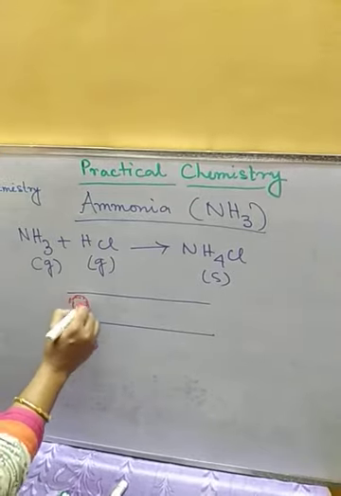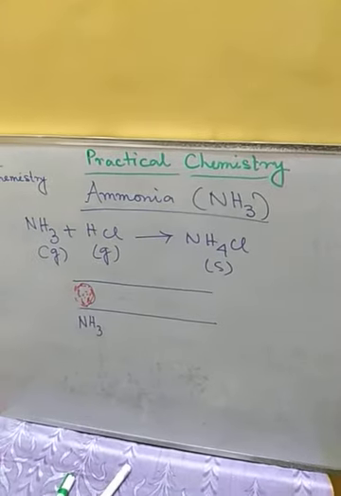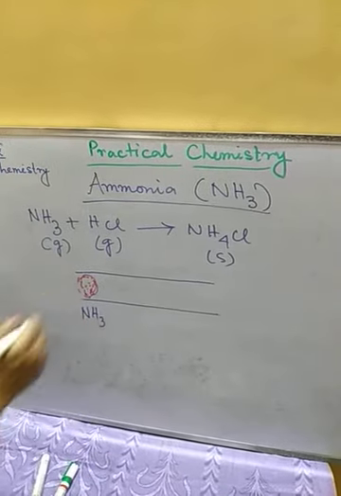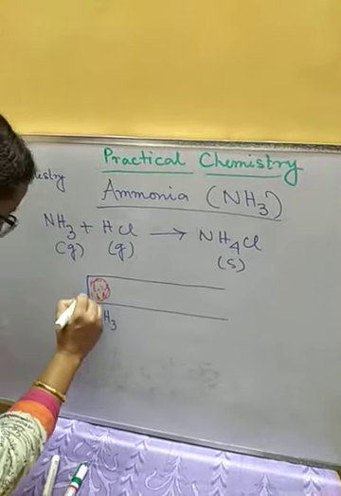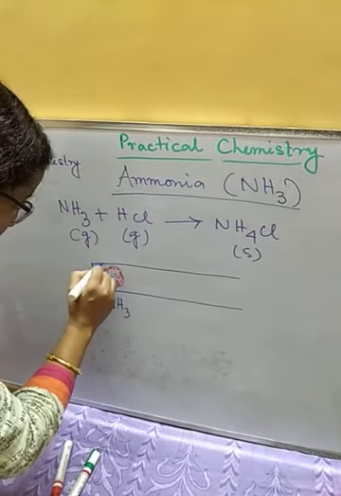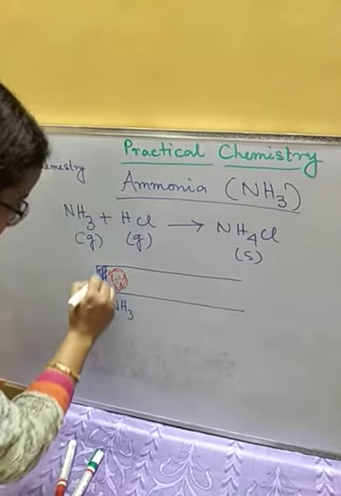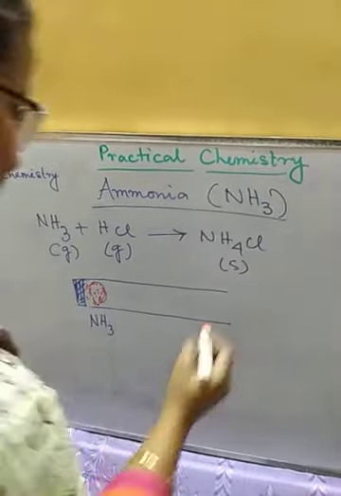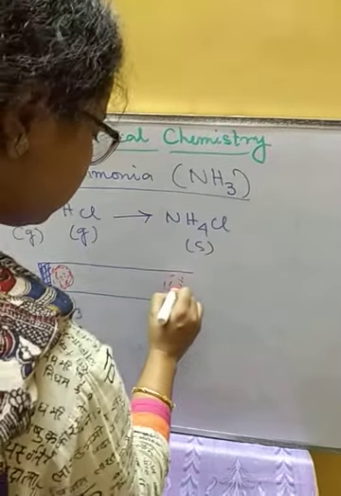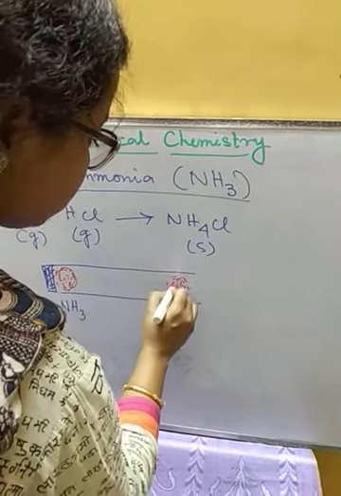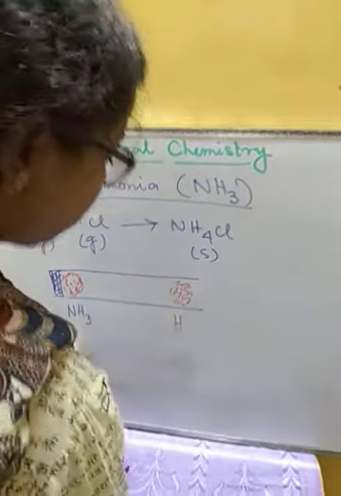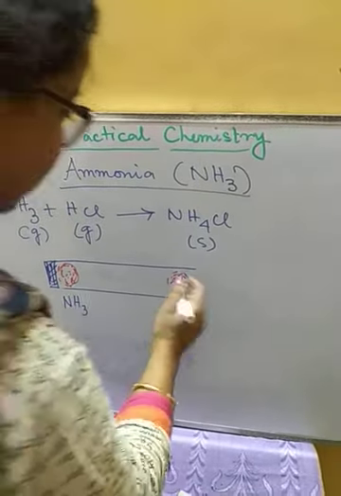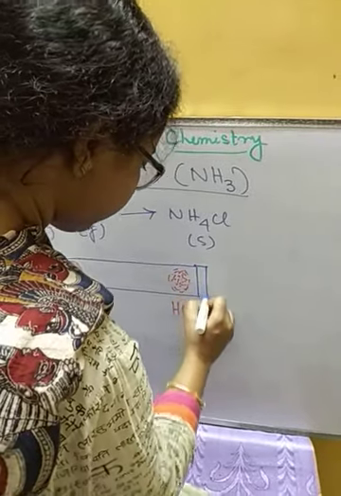After placing this, we will seal this end with a cork. Now we will take another cotton ball soaked in concentrated HCl, and ammonia also we are using in concentrated form. After placing this, we will seal this end.